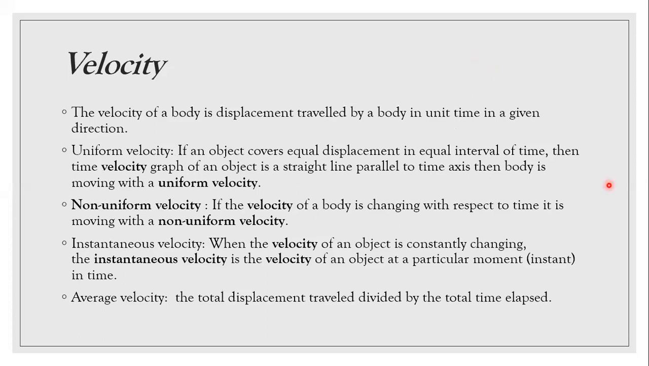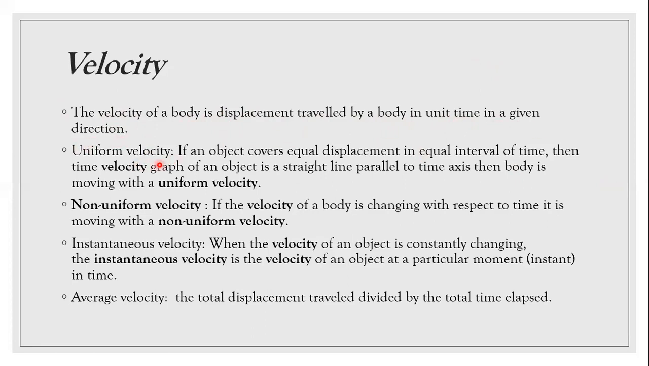Now velocity. The velocity of a body is the displacement traveled by a body in unit time in a given direction. Whenever you talk about any vector quantity, you also mention the direction. So since velocity is a vector quantity, the velocity of a body is the displacement traveled by the body in unit time in a given direction.